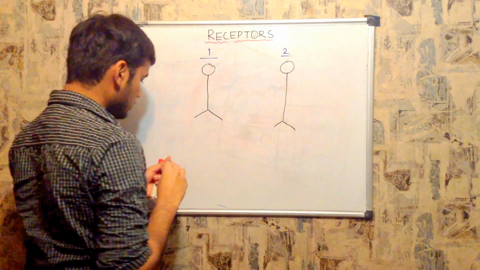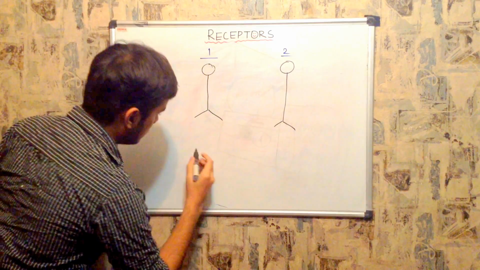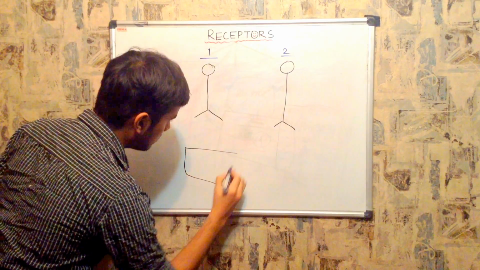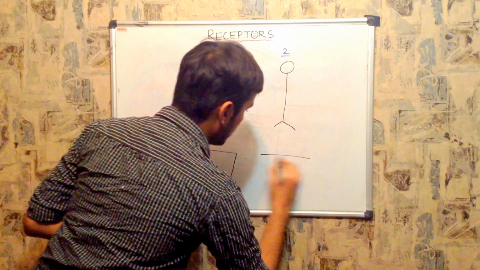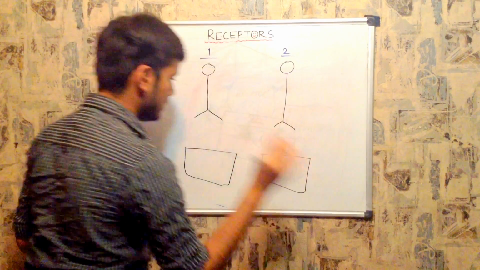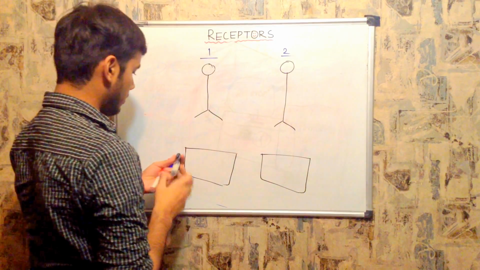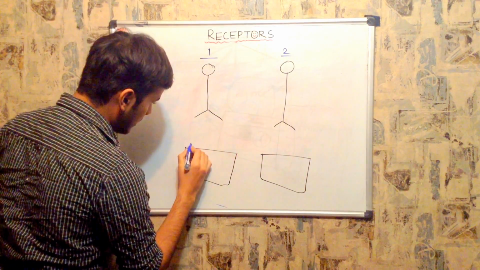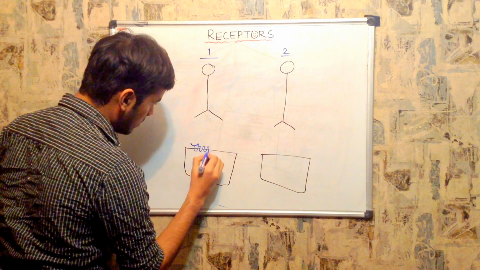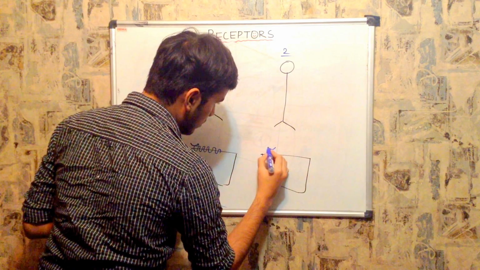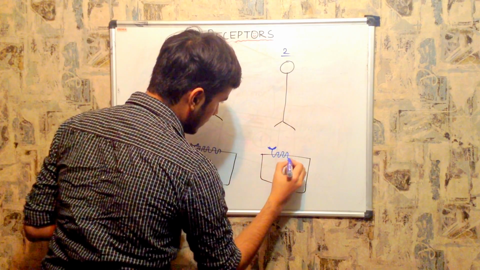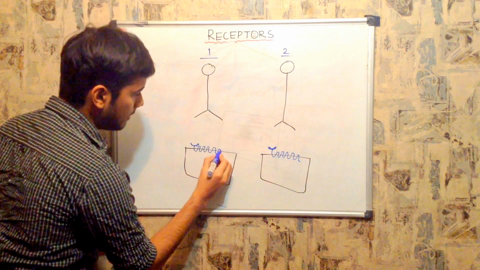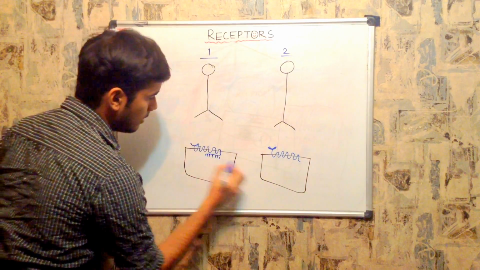Now, the neuron innervates cells of your body, or muscles or muscle cells, or whatever it may be. So here there is a type of receptor, and here also there is a type of receptor, with its effector domain.